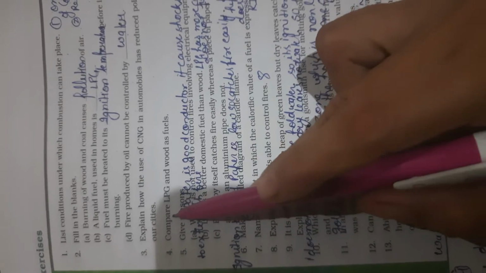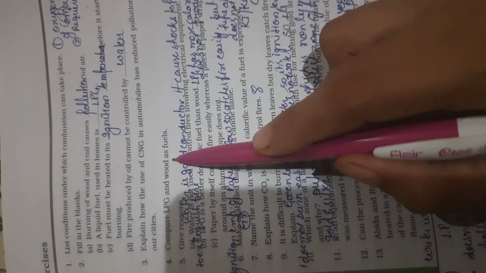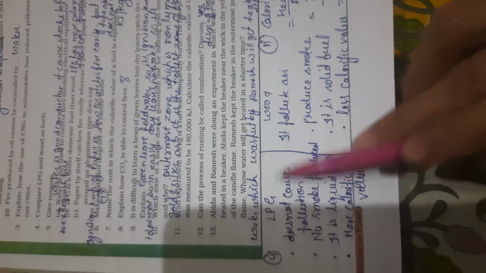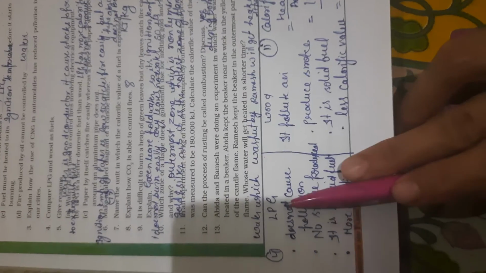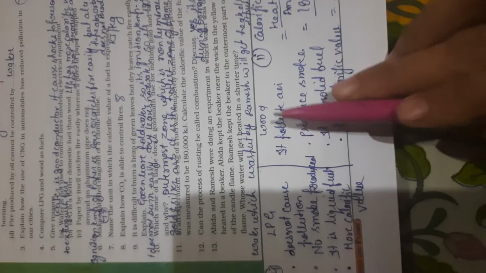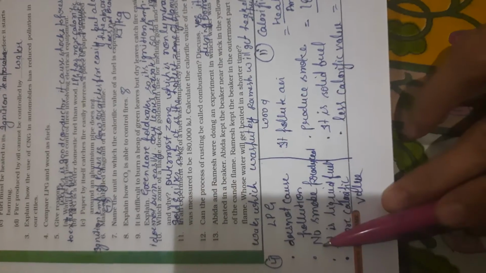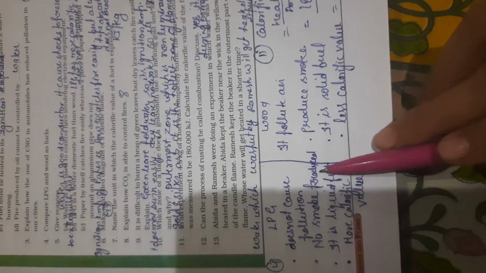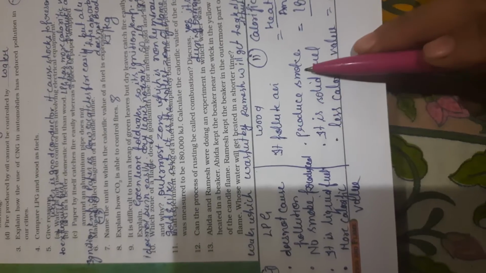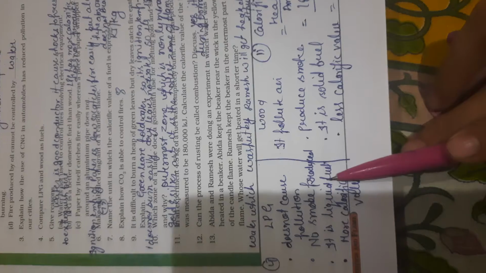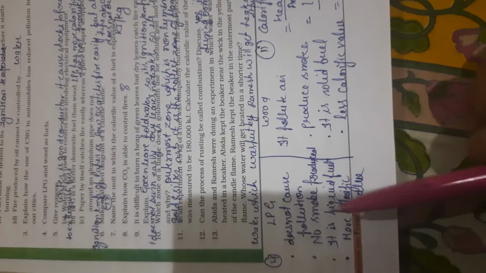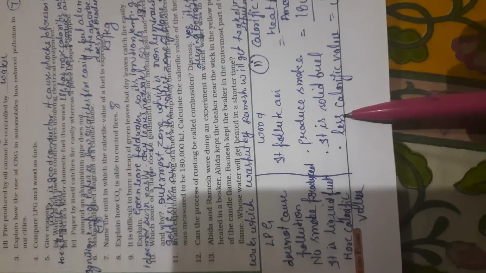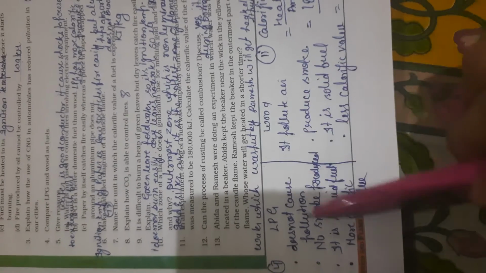Now our next question is: compare LPG and wood as fuels. What is the difference between LPG and wood? First, LPG does not cause pollution, wood causes pollution. Second, LPG does not produce smoke and wood produces smoke. LPG is a liquid fuel and wood is a solid fuel. The calorific value of LPG is more and the calorific value of wood is less. This is the difference between LPG and wood.